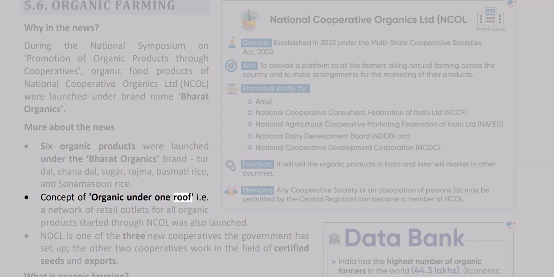The concept of organic under one roof, i.e. a network of retail outlets for all organic products started through NCOL, was also launched. NCOL is one of the 3 new cooperatives the government has set up. The other 2 cooperatives work in the field of certified seeds and exports. What is organic farming?